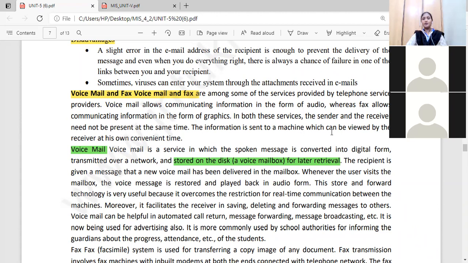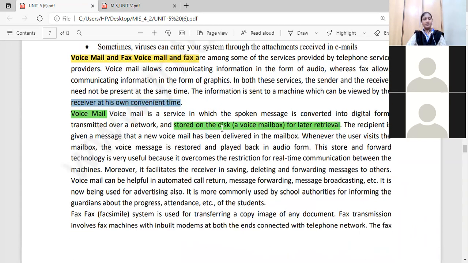This information is sent to a machine which can be viewed by the receiver at his own convenient time. If it is a voicemail or fax email, the sender sends that information, that data, and it can be viewed by the receiver at his own convenient time. When it is convenient for him, in his convenient time, he can see that message.